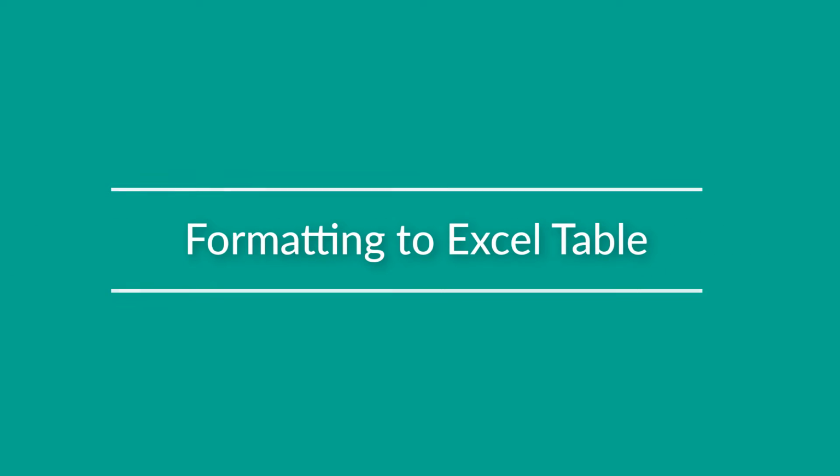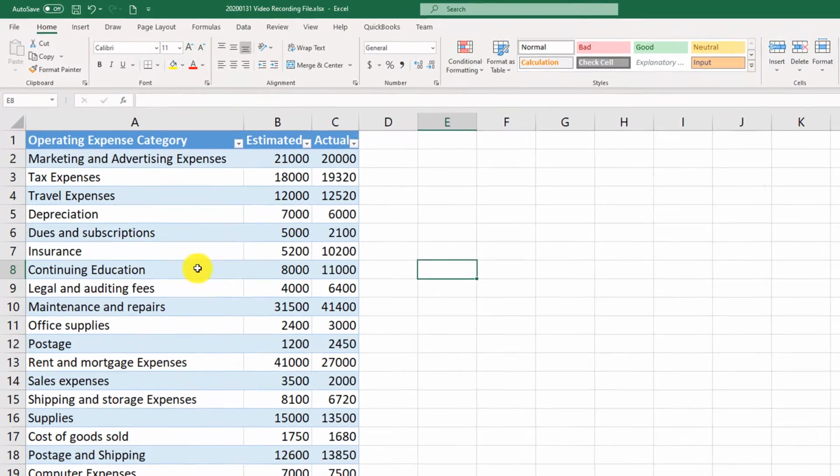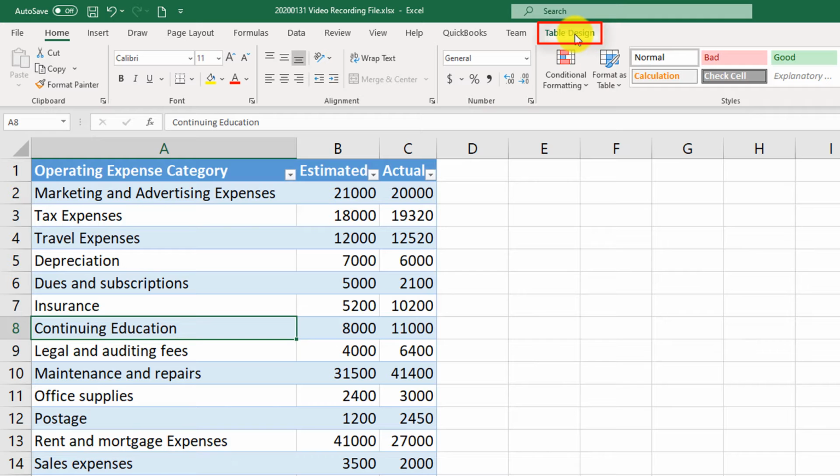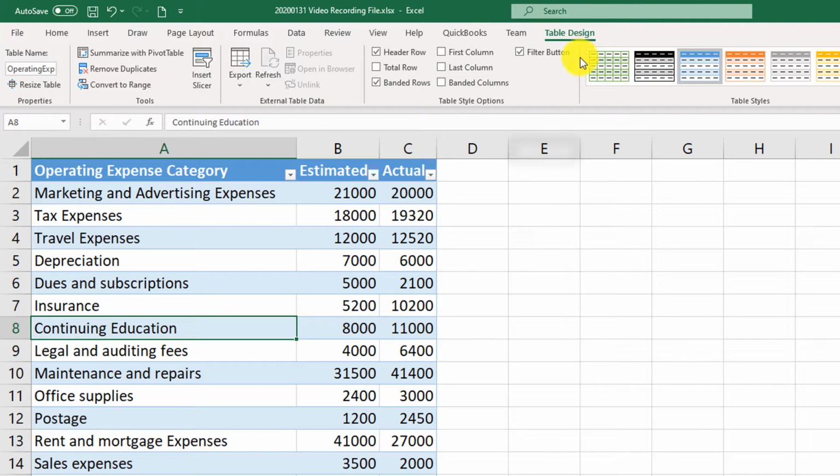To access Excel table formatting options, you need to click on any cell in the table, and then you can see the Table Design tab shows up in the ribbon. It provides you a lot of different options. For example, you see that by default, header row, banded rows, and filter button are selected.